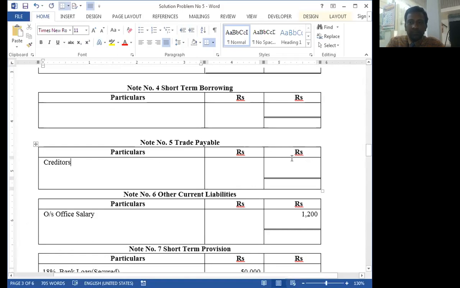Creditors, there is no adjustment in this regard, that's why we transferred the balance amount given in the trial balance in the outer column, 62,220.